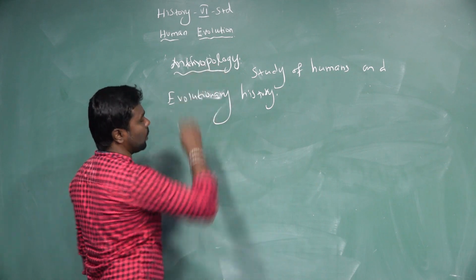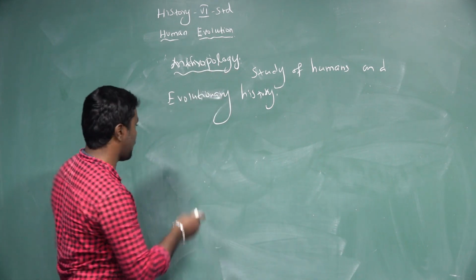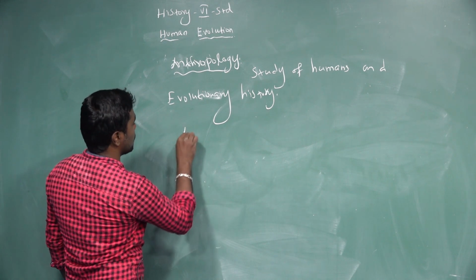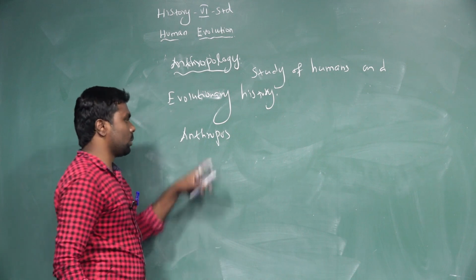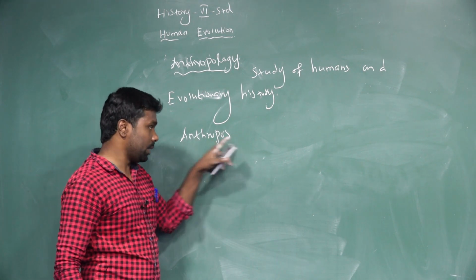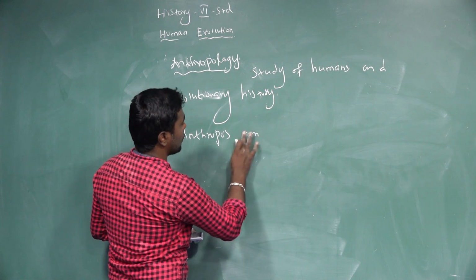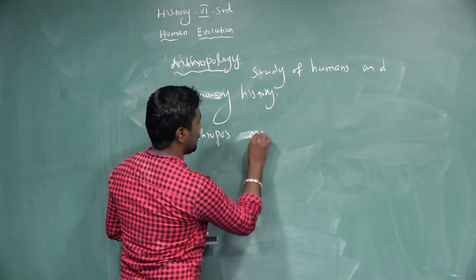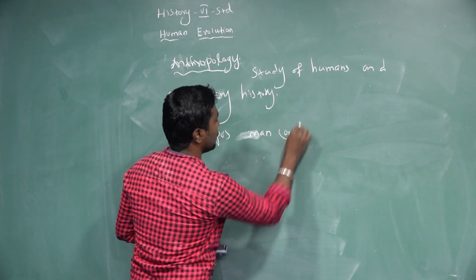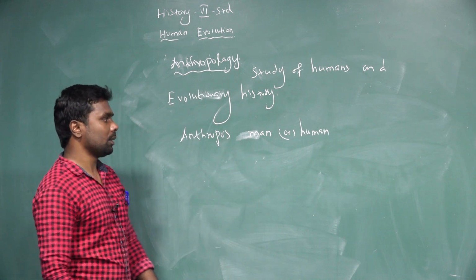The word anthropology is derived from two Greek words. The first one, anthropos, means man or human.